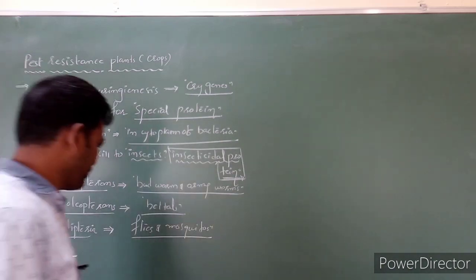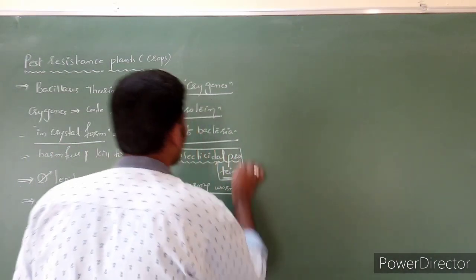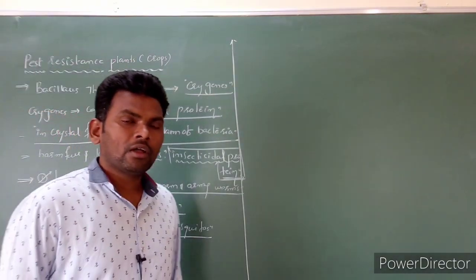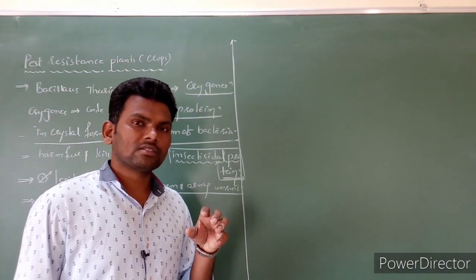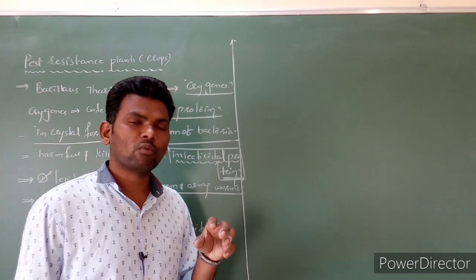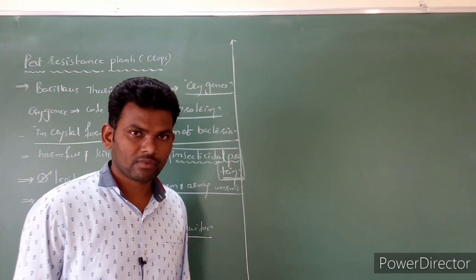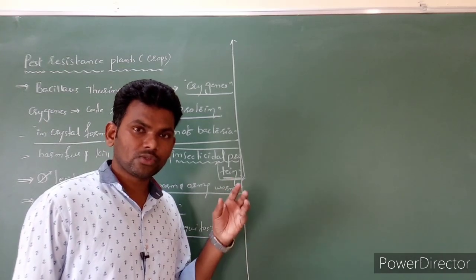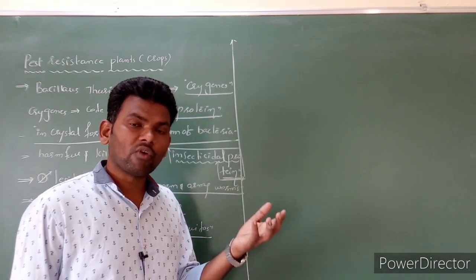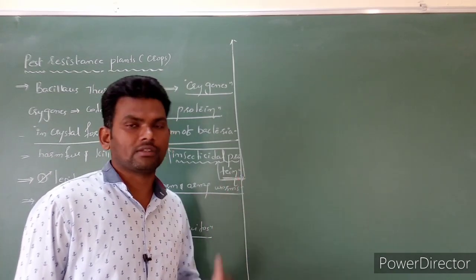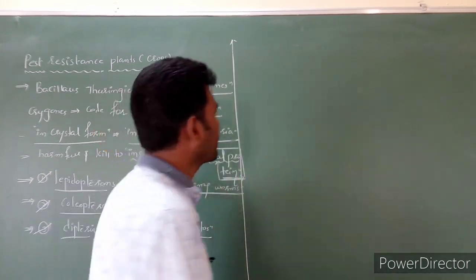It can kill. But here the question comes to your mind, sir, if it has the capacity to kill an insect, then why does it not affect Bacillus thuringiensis? If it can kill an insect, why is the bacteria not affected by this crystallized toxin protein? This is a question.